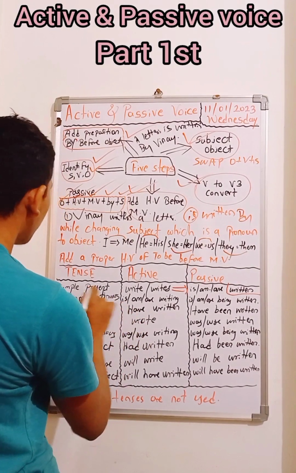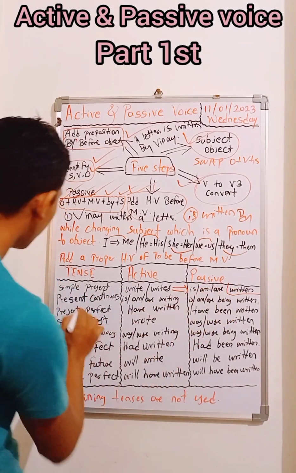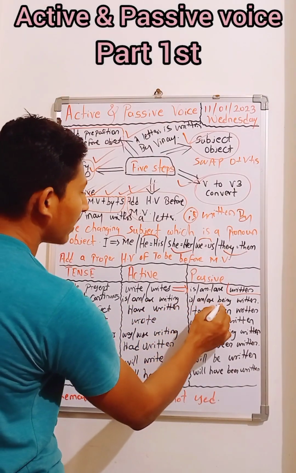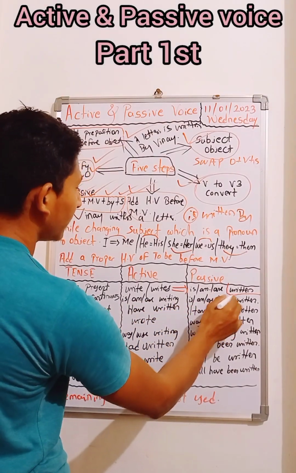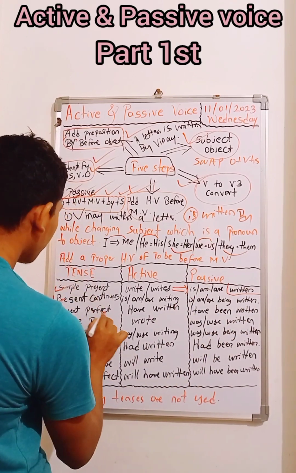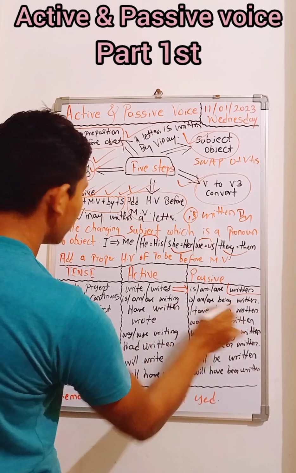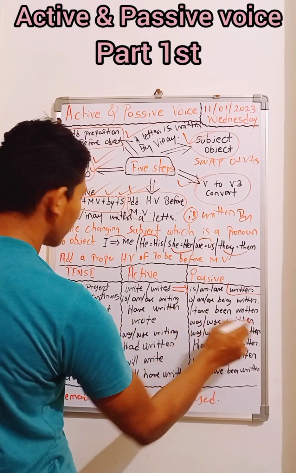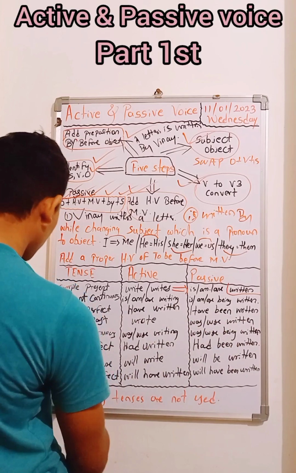Simple present tense we have discussed here. Present continuous: is, am, are writing becomes is, am, are being written. Present perfect: have written becomes have been written. Simple past: wrote becomes was, were written.